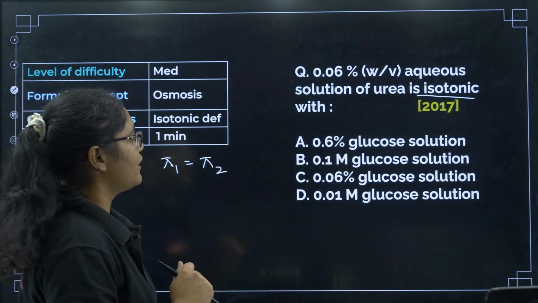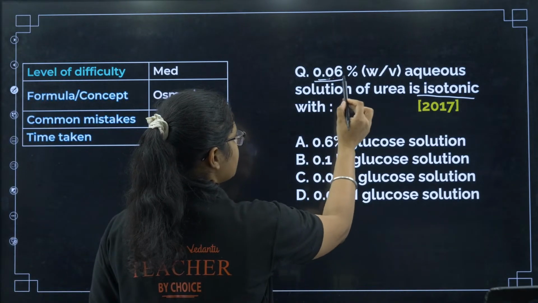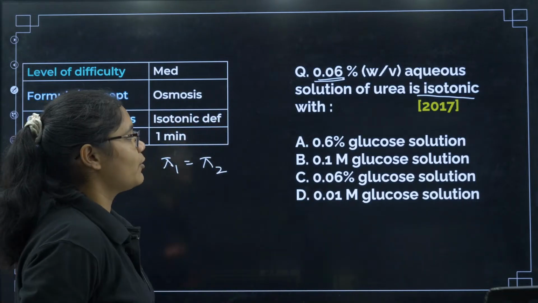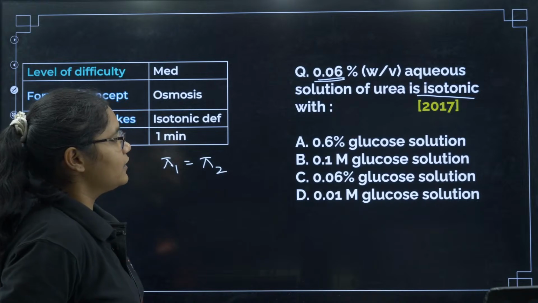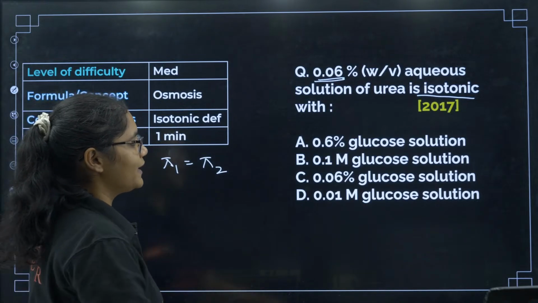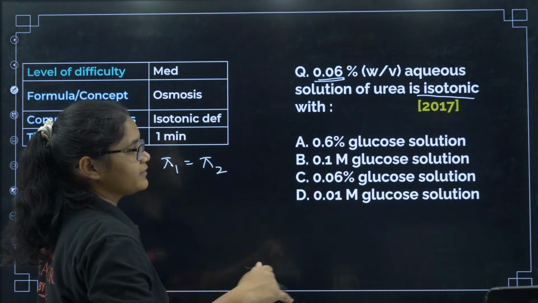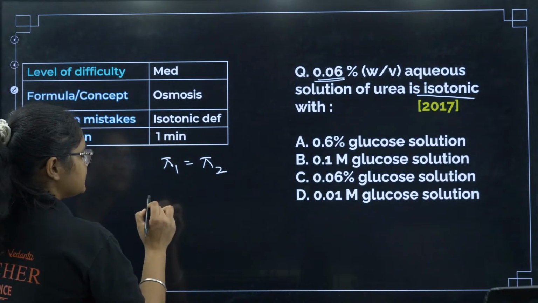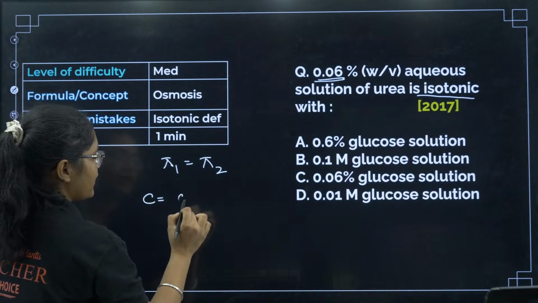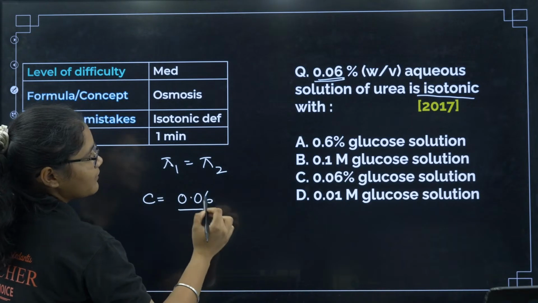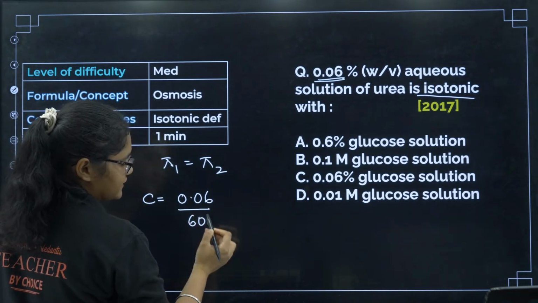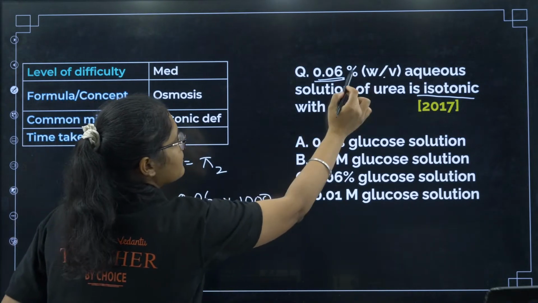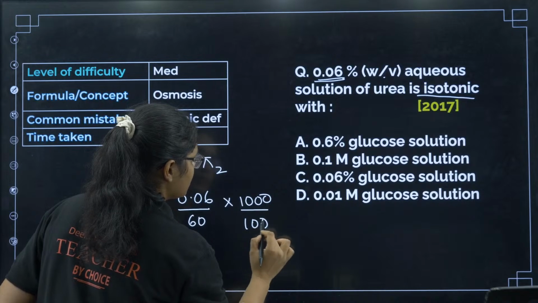Now you have to find out, I have been given a 0.06% W by V aqueous solution of urea. So which option will have the same concentration? What is the C value for this one? 0.06 is your given mass, urea is 60 divided by 1000, and here percent means the volume is 100.